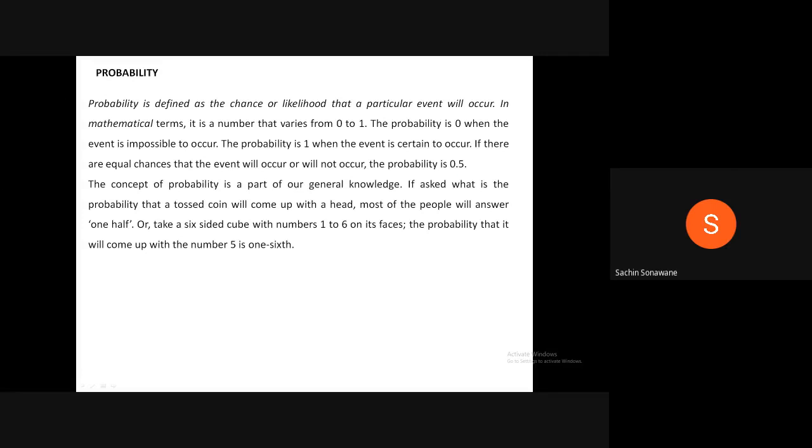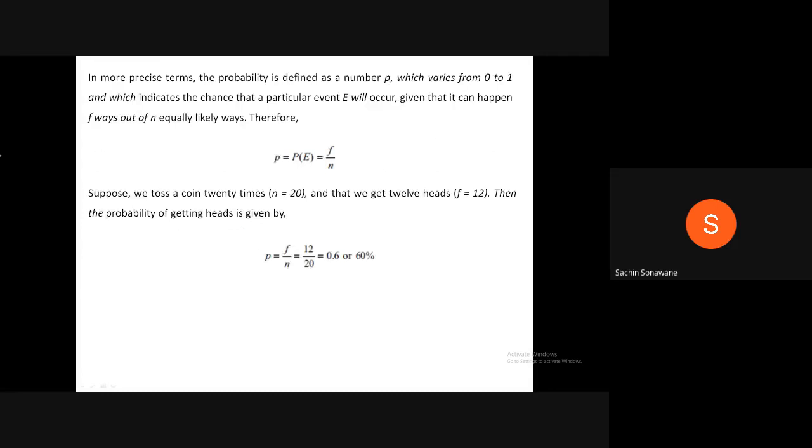The concept of probability is a part of our general knowledge. If asked what is the probability that a tossed coin will come up with a head, most of the people will answer one half. Or take a six-sided cube with numbers 1 to 6 on its faces. The probability that it will come up with the number 5 is 1/6.